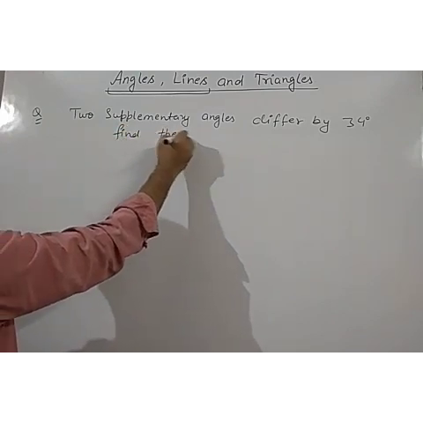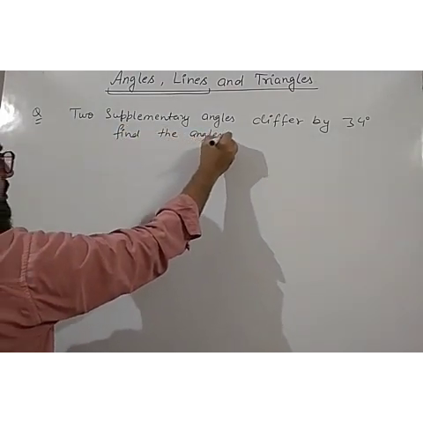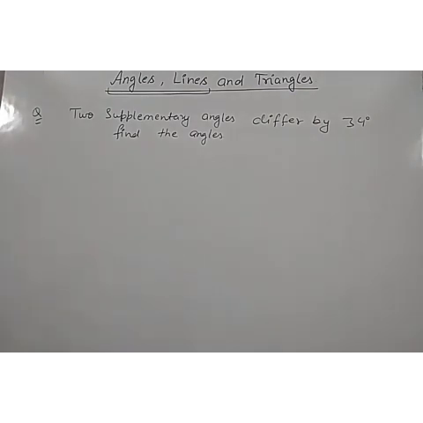Find the angles. Okay, so this is our question. Two supplementary angles differ by 34 degrees. Then find the angles. Then how will you solve it?